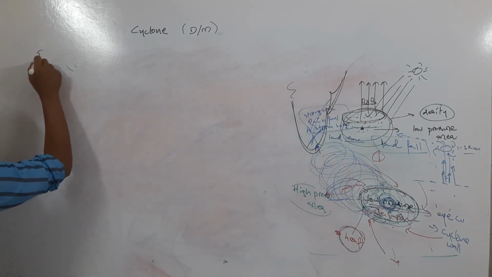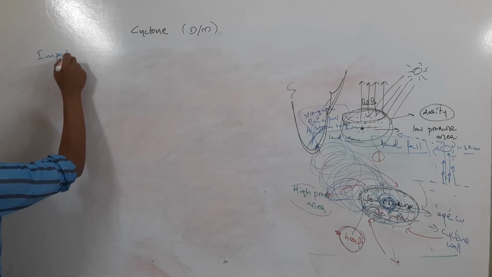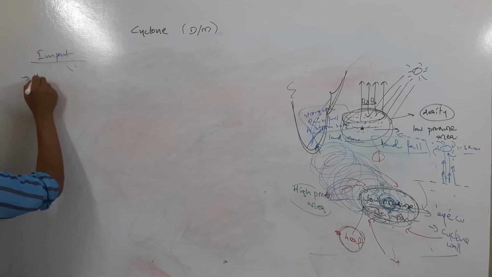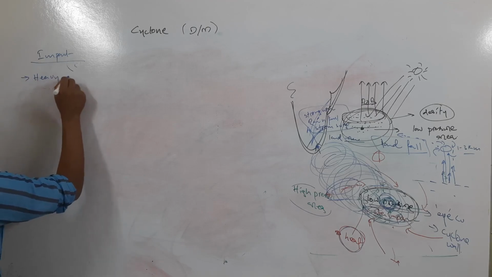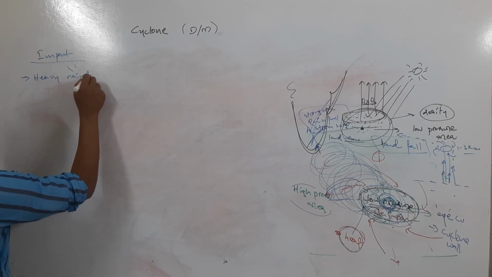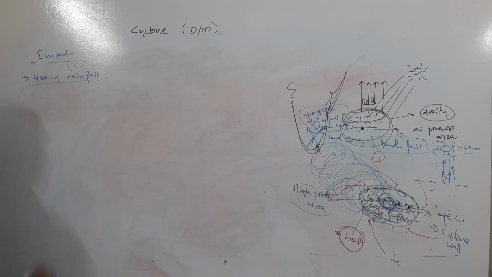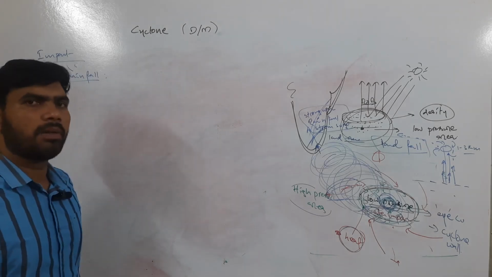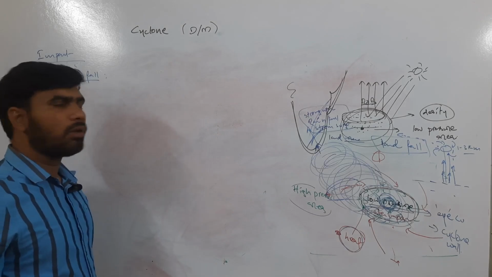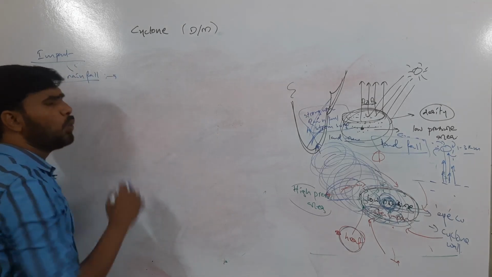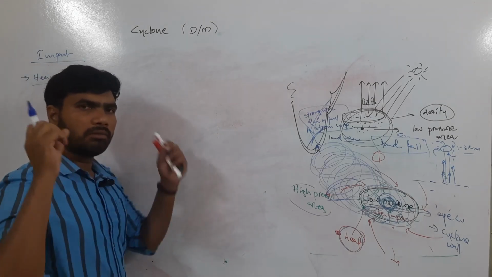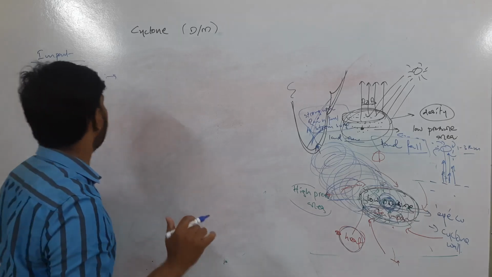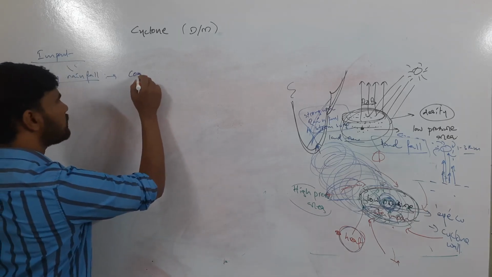Right. Impact. Okay. First of all, there will be heavy rainfall. You might have seen, when you studied or in the news on TV or in newspapers, about the occurrence of a cyclone. It will be accompanied by huge rainfall, like a complete downpour. Because of this, coastal areas will be inundated.